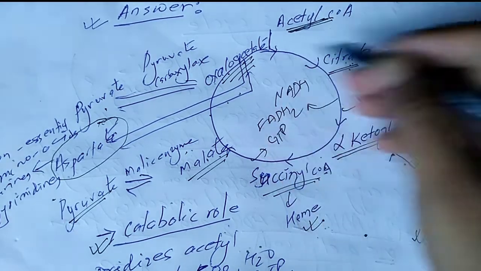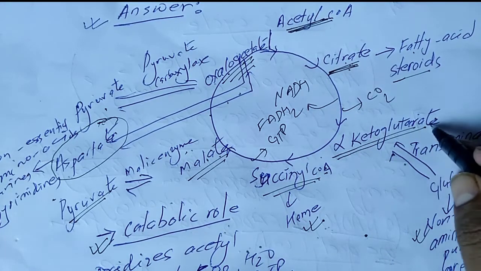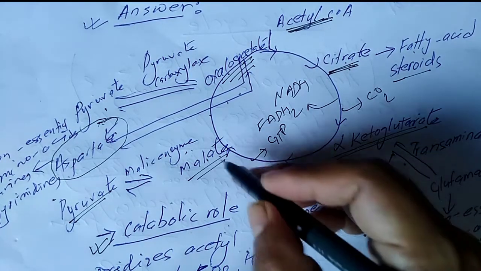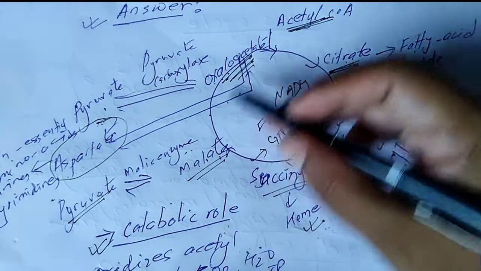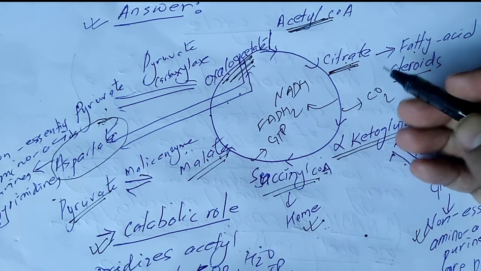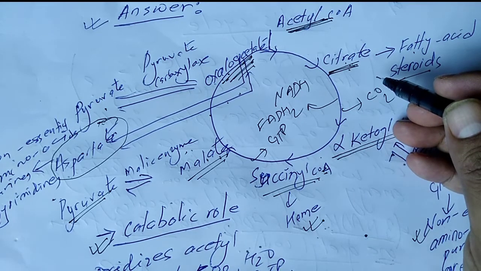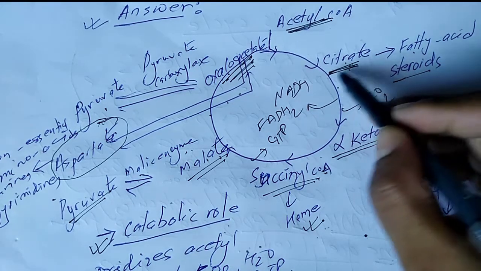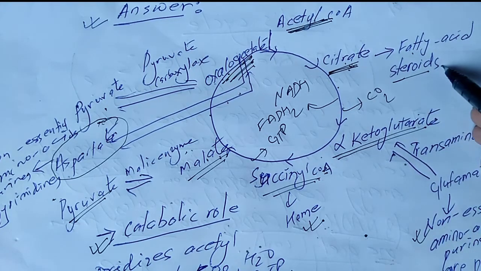And during this cycle, there is the formation of citrate, alpha ketoglutarate, succinyl coenzyme A, malate and oxaloacetate. These compounds are very important precursors for the formation of compounds that are necessary for our body. From citrate, fatty acids and steroids are made.